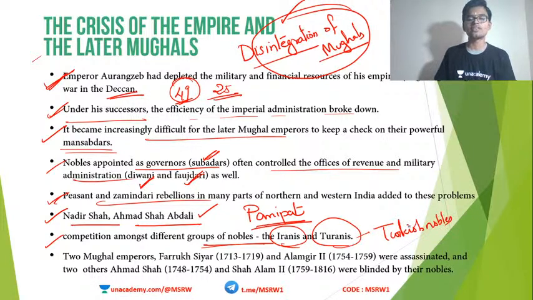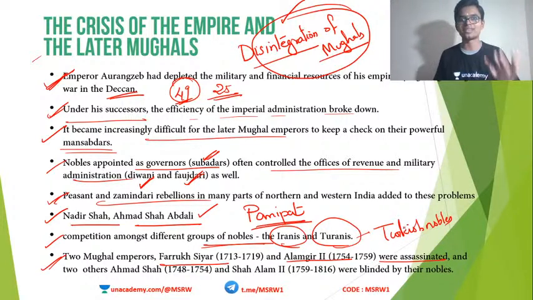Okay, so these different factions of nobles within the Mughal empire itself started creating trouble for each other for want of power. So this kind of internal conflict also ruined the Mughal kingdom.